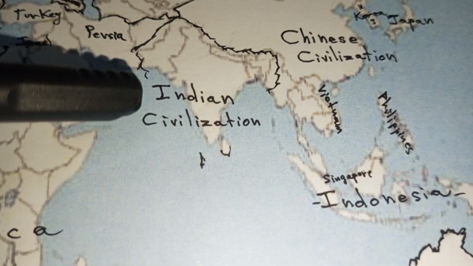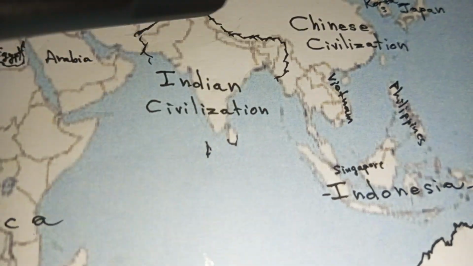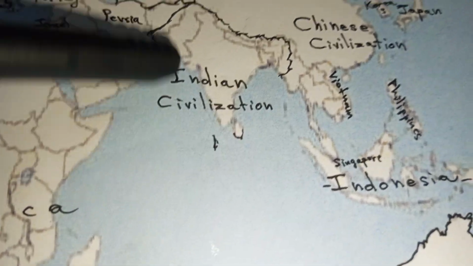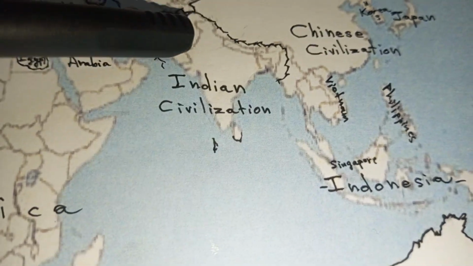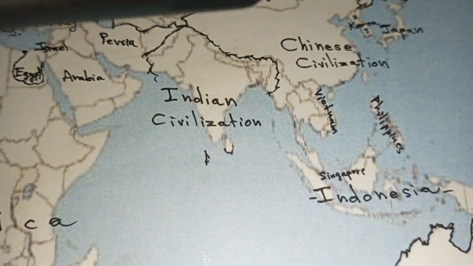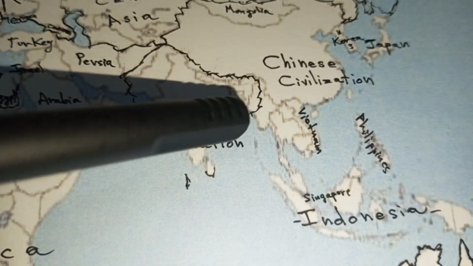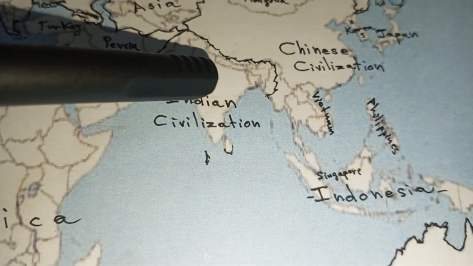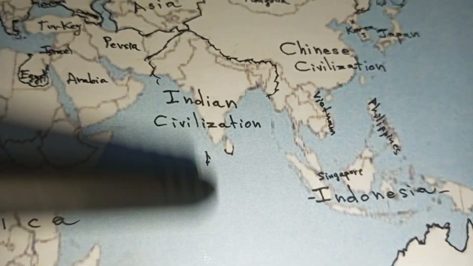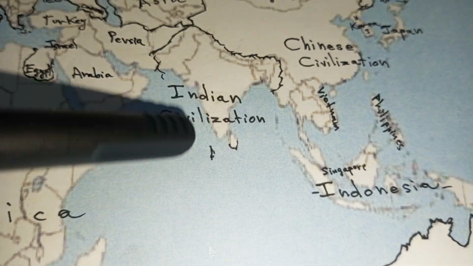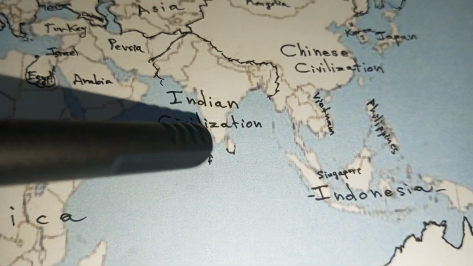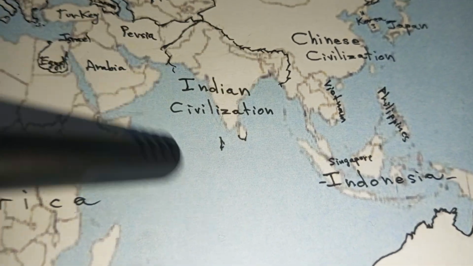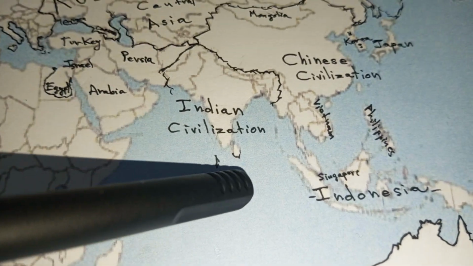So here's the Indian civilization. As you can see, it's the entirety of South Asia, or the Indian subcontinent as you call it. There is a little bit of Afghanistan, there's Pakistan, Bangladesh, Nepal, Bhutan, and a little bit of Myanmar or Burma. I included a little bit of Tibet because of Nepal, Bhutan, Tibet, Buddhism. Then there is Sri Lanka, and there are the Maldives. So this whole thing is the Indian civilization, the Indian subcontinent, or South Asia.